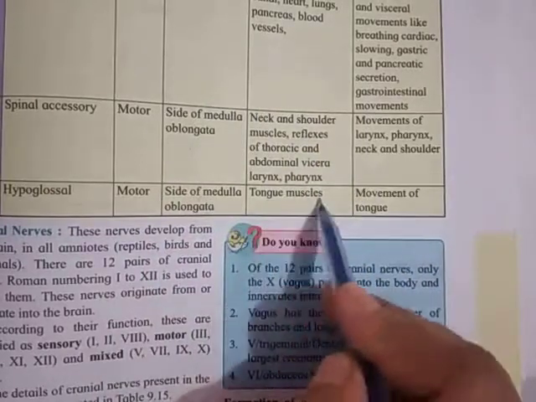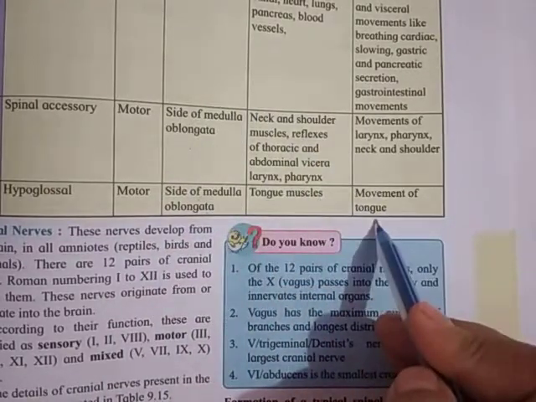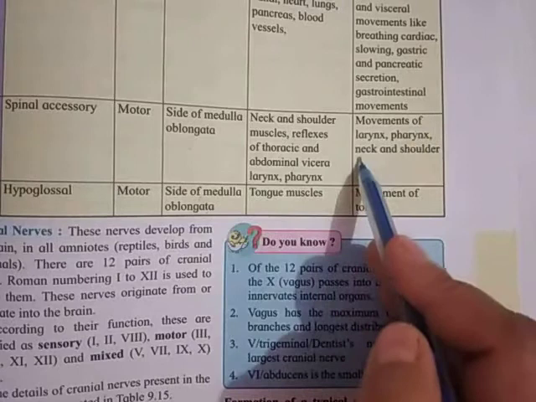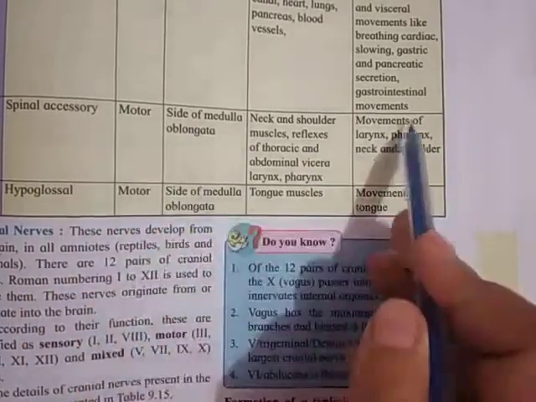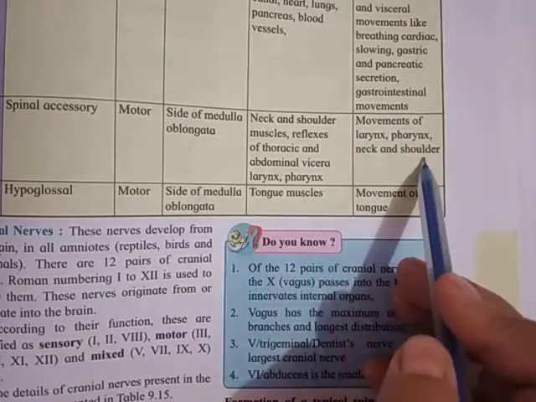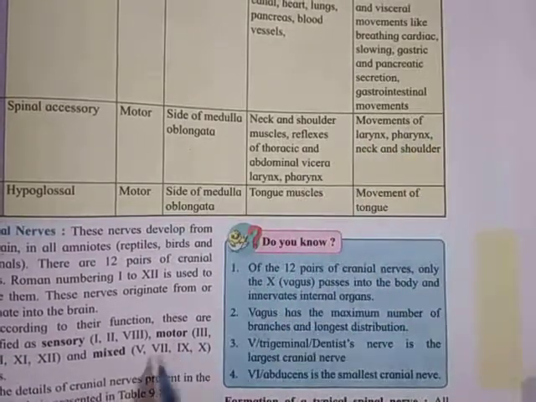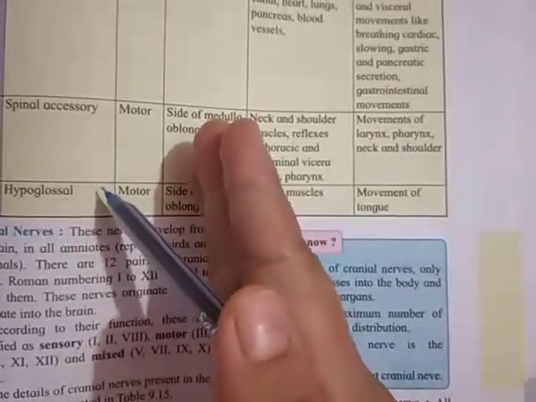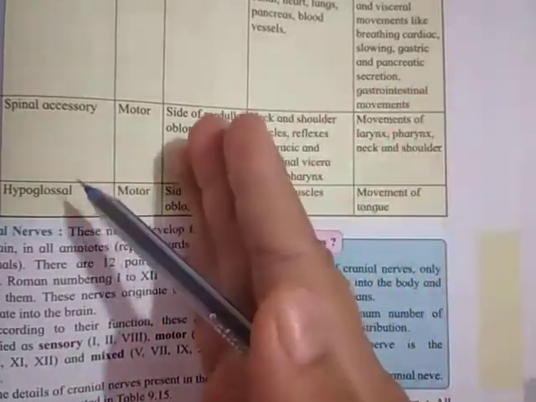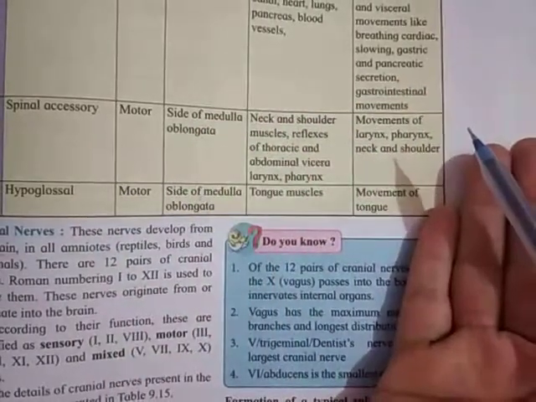Yes, the hypoglossal is responsible for the movement of the tongue muscle. Then movement of larynx, pharynx, neck and shoulder, that is the spinal accessory. Their function is movement of larynx, pharynx, neck and shoulder. So these are the motor nerves because they are carrying the information from the central nervous system to the motor organ.